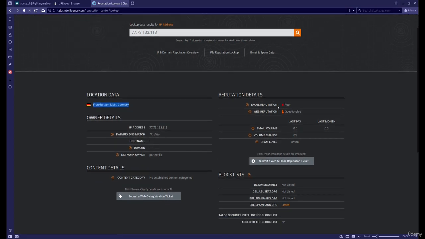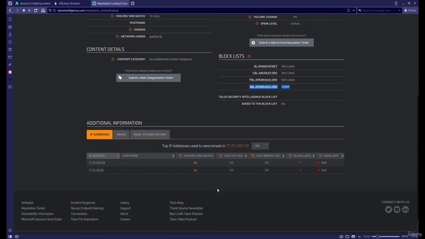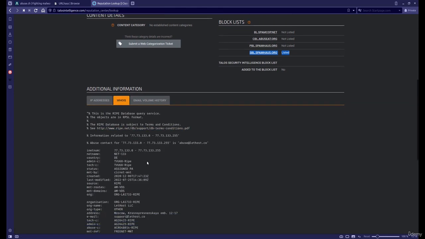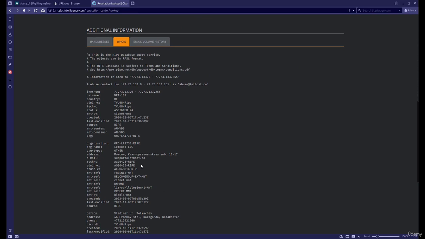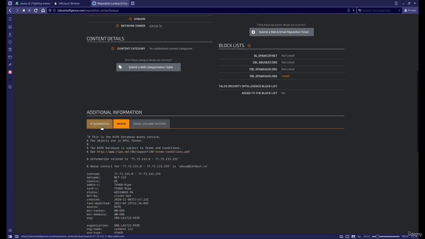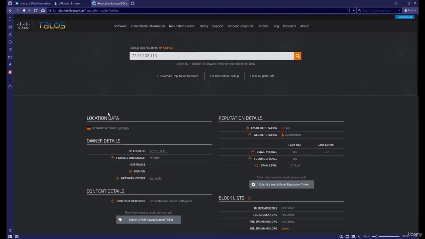has a bad reputation for emails, and web reputation is not good as well. It's also listed in an anti-spam website. And you can find some more information, like WHOIS information, so who is behind this server. And you'll see this is actually a registrar. And in this way you can also investigate or get more information.